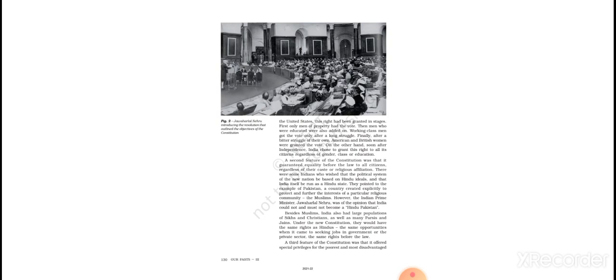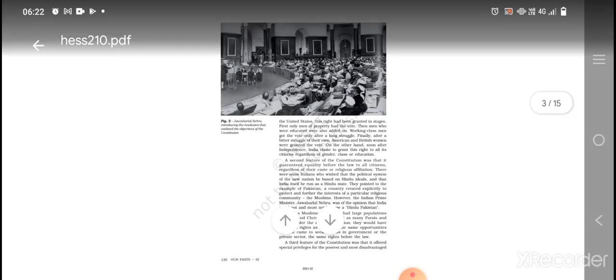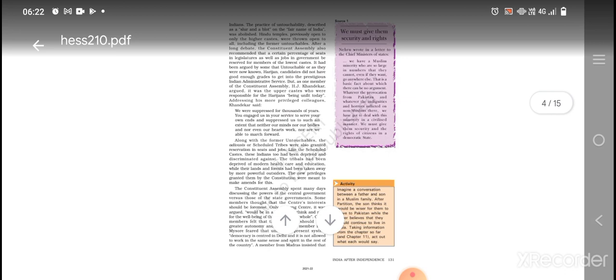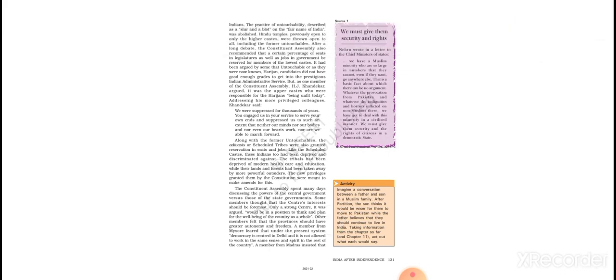Okay. So a third feature of the Constitution was that it offered special privileges for the poorest and most disadvantaged. Firstly, the SCs, scheduled castes, the Indians who belong to scheduled castes were provided special privileges, as they were disadvantaged Indians at that time. That is why they were being provided with all of this.